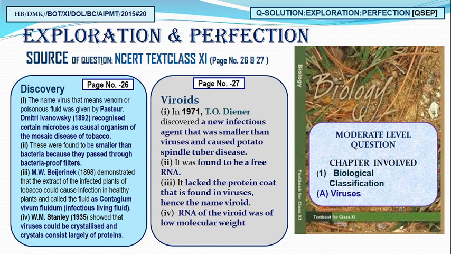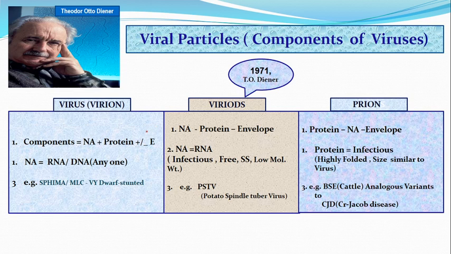Exploration and perfection of this question. The source of this question is your NCERT. It is taken from page number 26 to 27. This is a moderate type question. The chapter involved is Biological Classification. The topic is virus. And these are the statements from where this question has been derived. I will detail all these statements in a very good flow chart, so you can easily learn and answer any question regarding this subject.